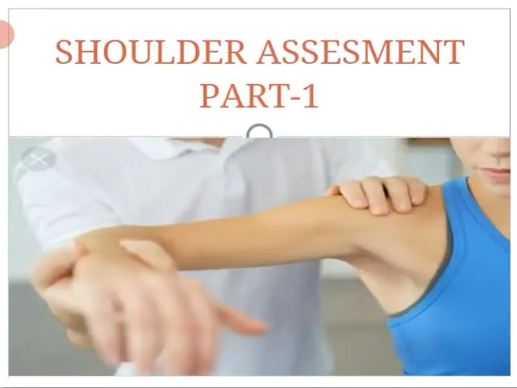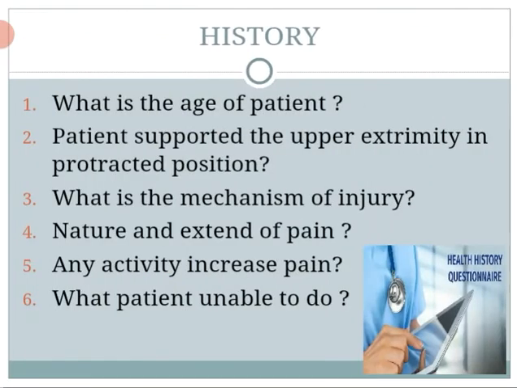So today we are going to discuss shoulder assessment part 1. In part 1 we will cover history, observation and palpation. In history we ask the patient about his or her age. So what is the age of the patient? Because some ages are prone to some kinds of diseases.